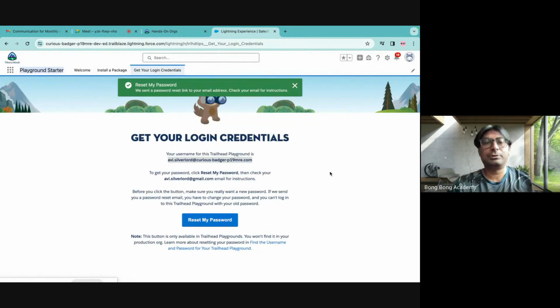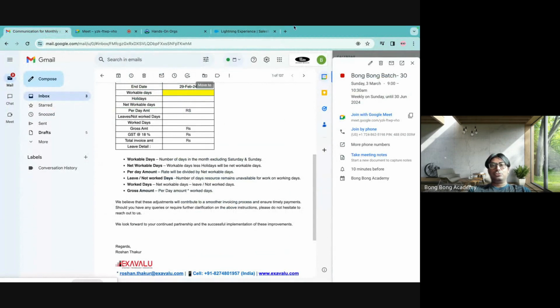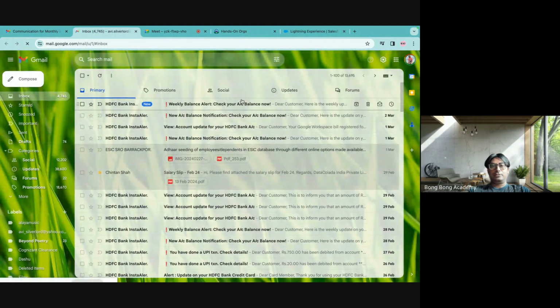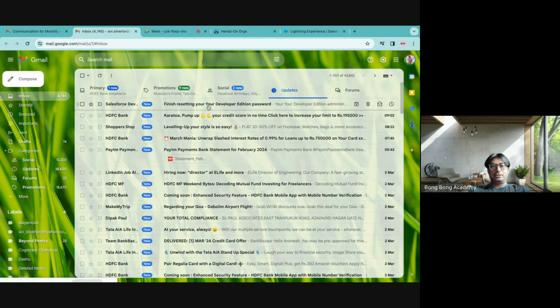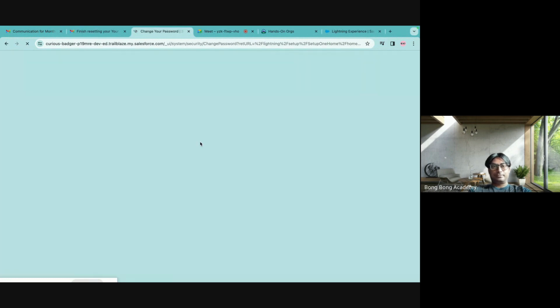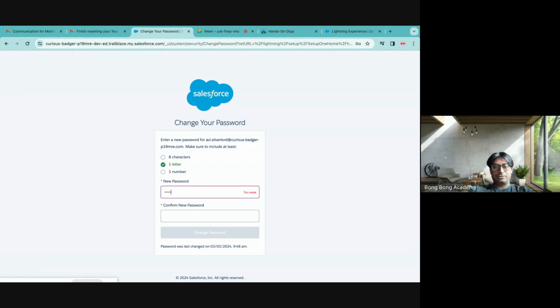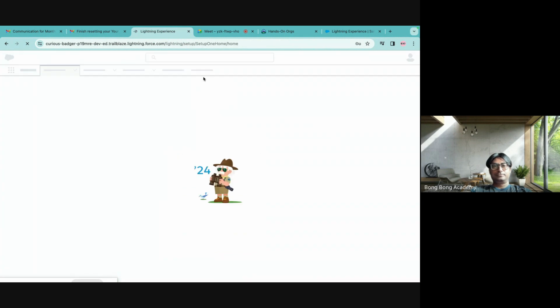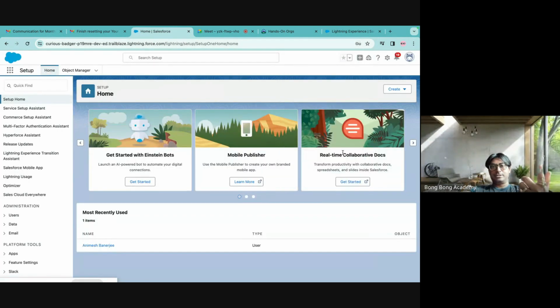When you reset your password, it sends a mail to the email ID which you have used to log into Salesforce, or log into your Trailhead, sorry. I already have my personal ID wherein this has come. So you will see that here is the finished resetting password. So I will go reset my password, and I will put any password which I like. It should follow these 3 rules. You can save this in your browser also.